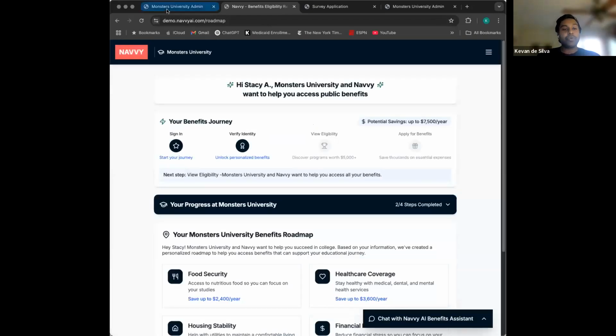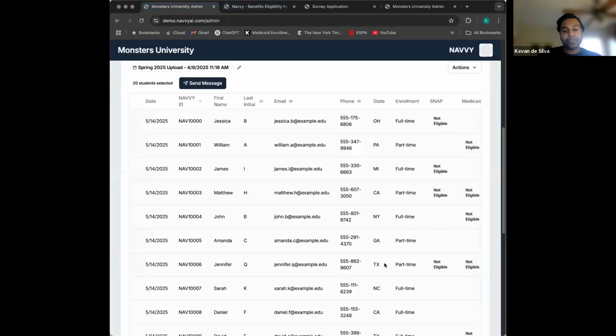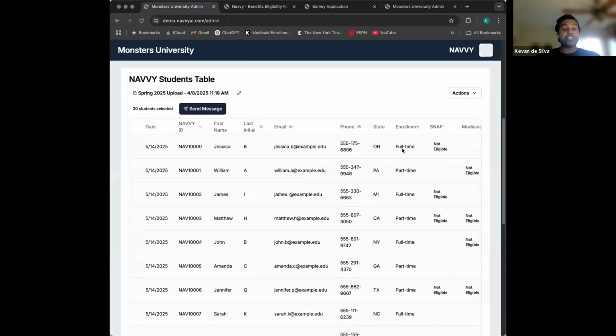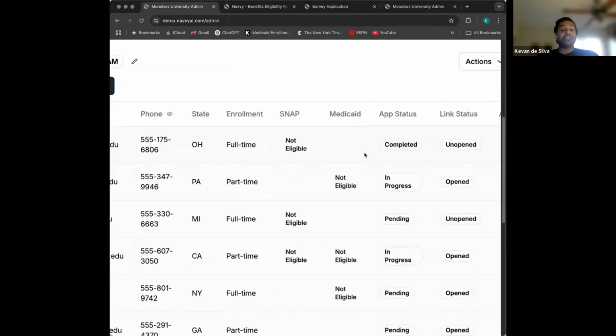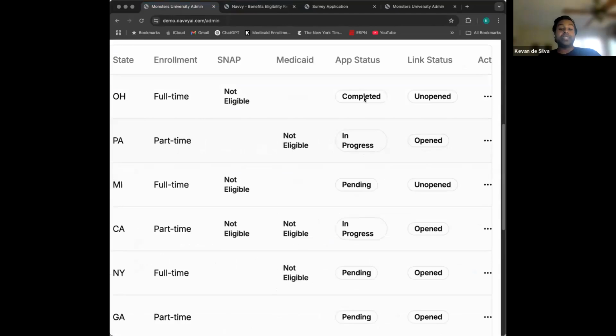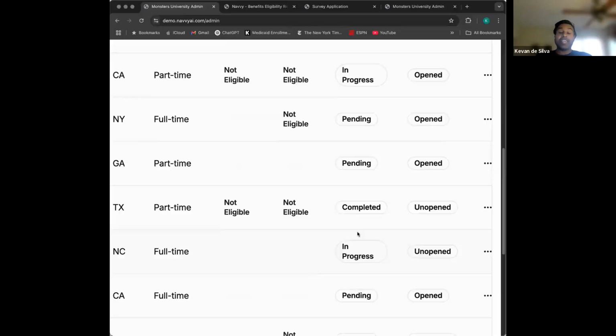And then I'm just going to very quickly swap over and make sure that you're able to follow me here to the dashboard, where the administrators can see what the application status is of a given student. They can see that the student has opened it and begun it, or somebody has submitted it, or it's still in progress. So that's really the end-to-end experience of what we're offering here.